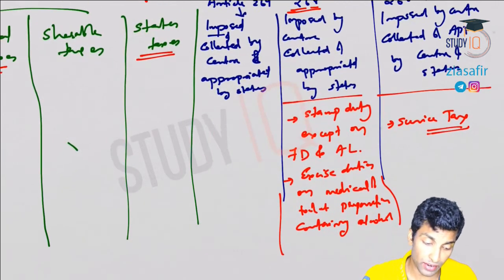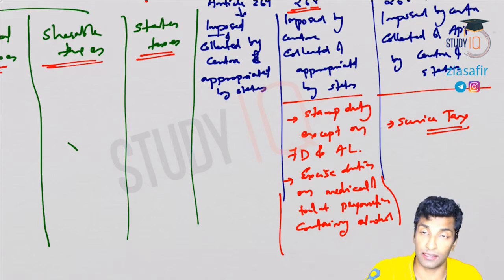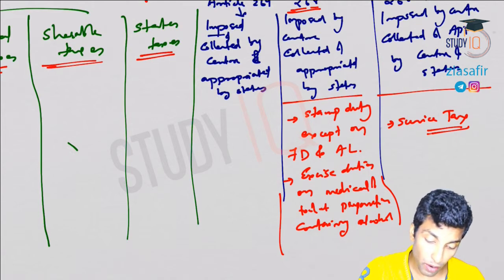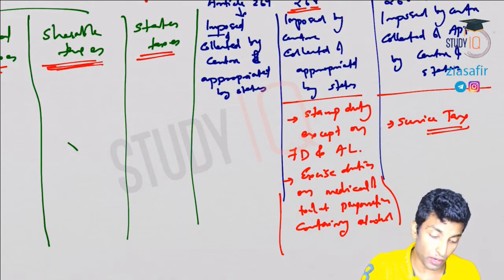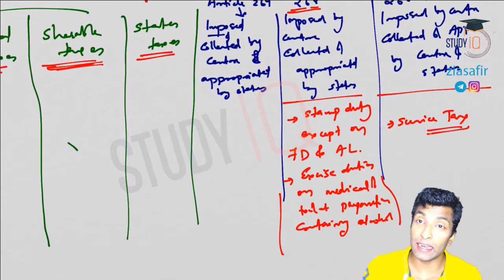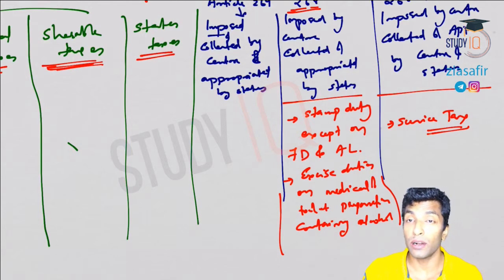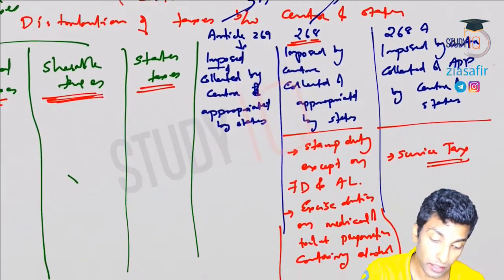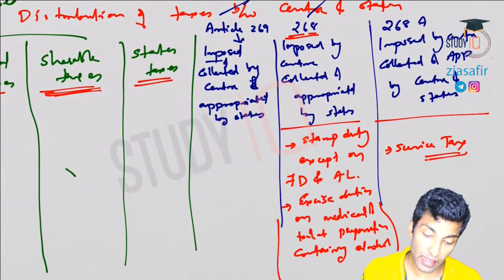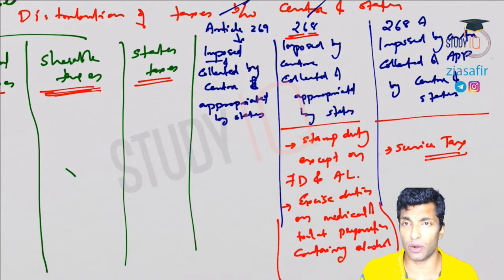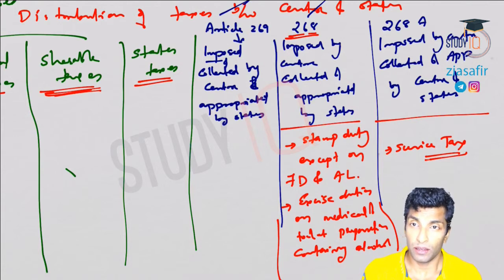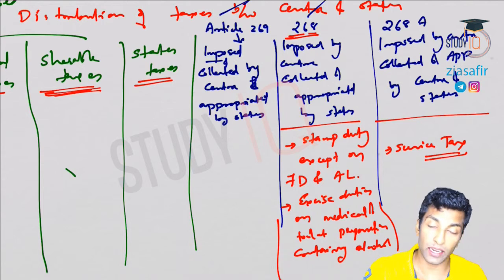What about generally excise duty? That will come under shareable taxes. So if it is excise duty on medicine, where will it come? It will come there only. But if that medicine contains alcohol, then it will come under Article 268. Similarly, excise duty on toilet items will come under shareable taxes, normal. But if it contains alcohol, then it will come here.